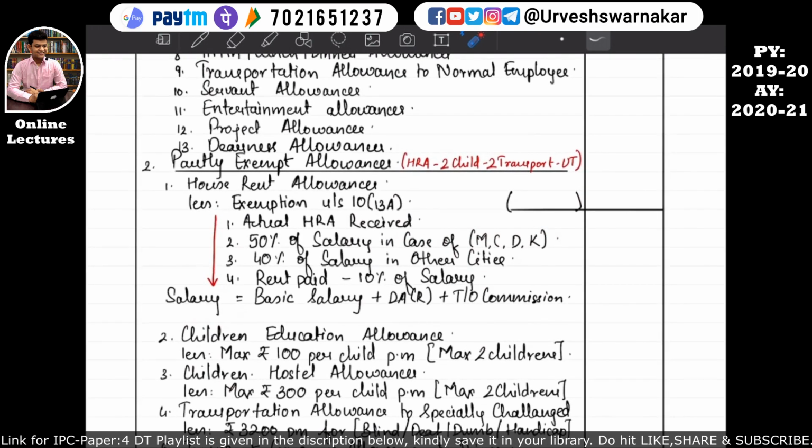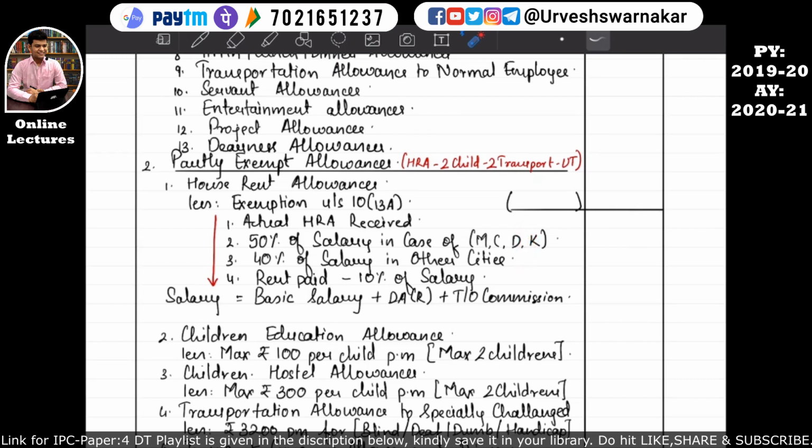And the next category was partly exempt allowances. So partly exempt allowances can be remembered as HRA, 2 child, transport, UT. HRA stands for house rent allowances. So whatever allowances has been actually received by the employee will be considered over here, and it will be further reduced by the exemption available under section 10 subsection 13A. In order to calculate exemption under section 10 subsection 13A, the formula is: actual HRA received, 50% of the salary in case of Mumbai, Chennai, Delhi, Kolkata, or 40% of the salary in case of other cities where the assessee is residing, or where the assessee has taken the house property on rent.